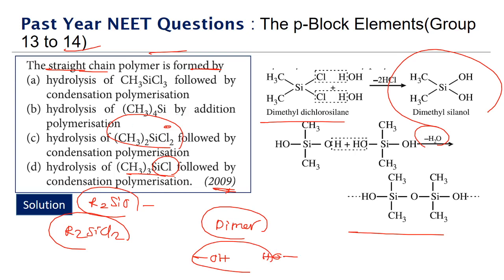And if you don't have any chlorines, nothing is going to happen. Okay, and if we have three chlorines, then we will end up getting cyclic polymers. So the one that will give us a straight chain polymer is option C, which is an R2SiCl2 kind of structure. The first step will be the hydrolysis, and the second step will be the condensation polymerization, where we will be making the molecules lose water.